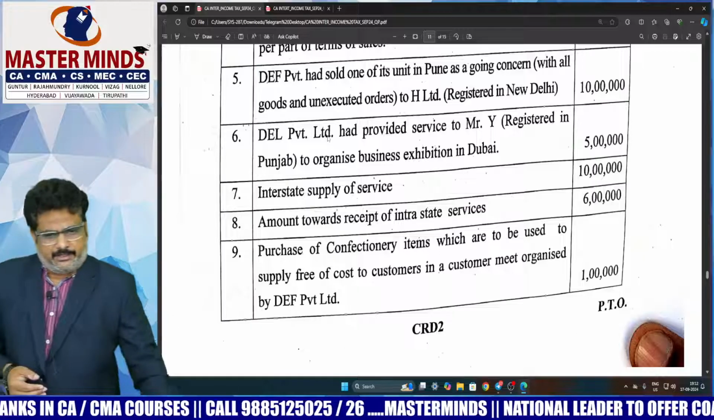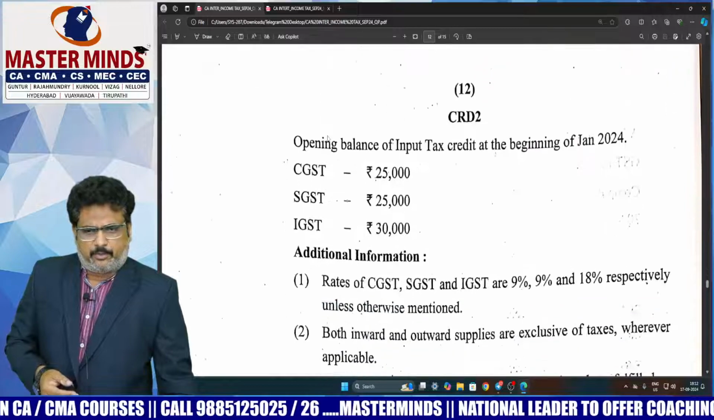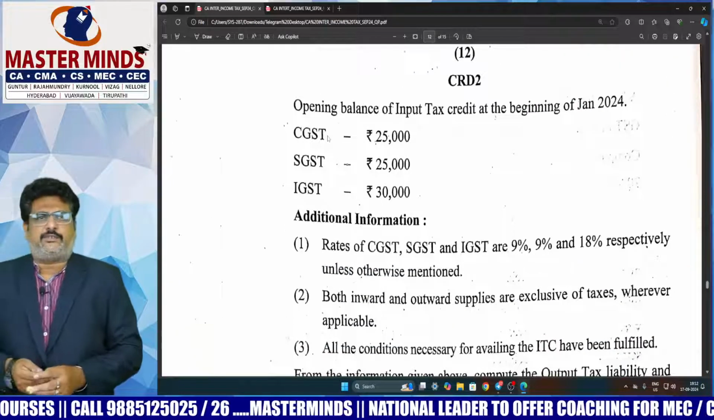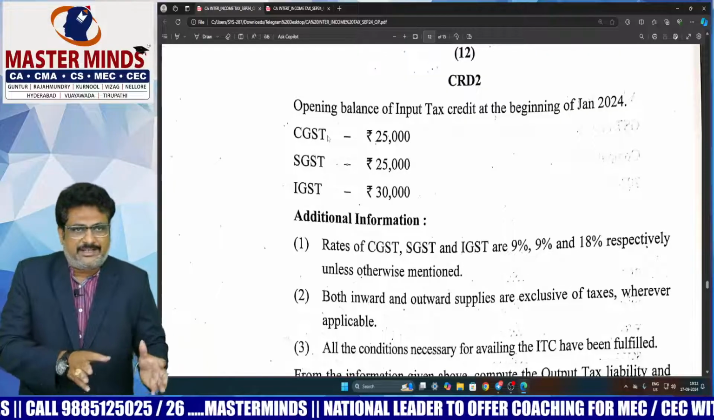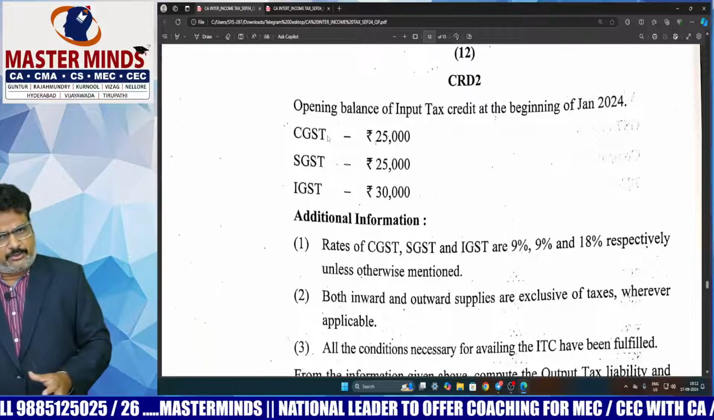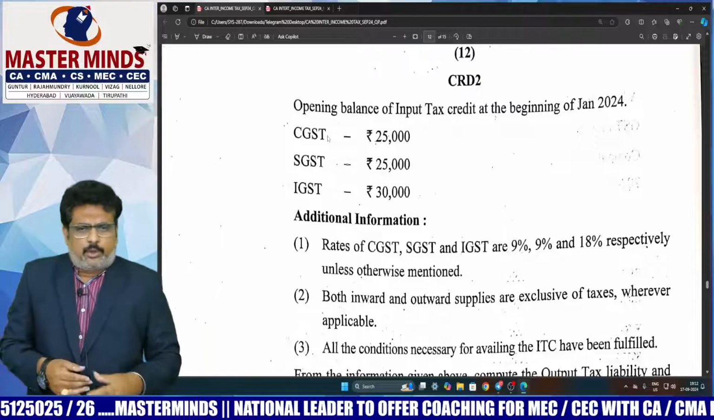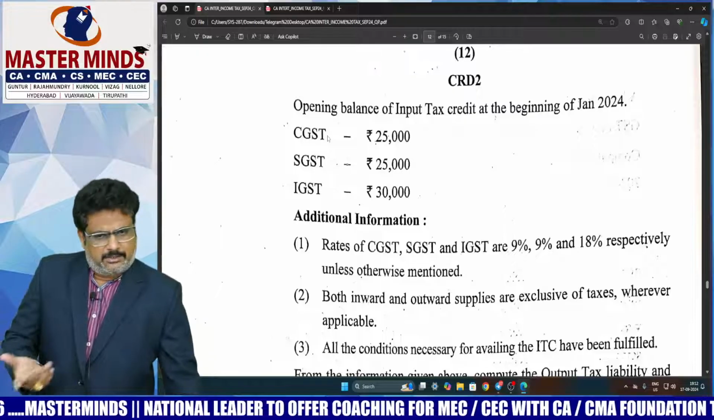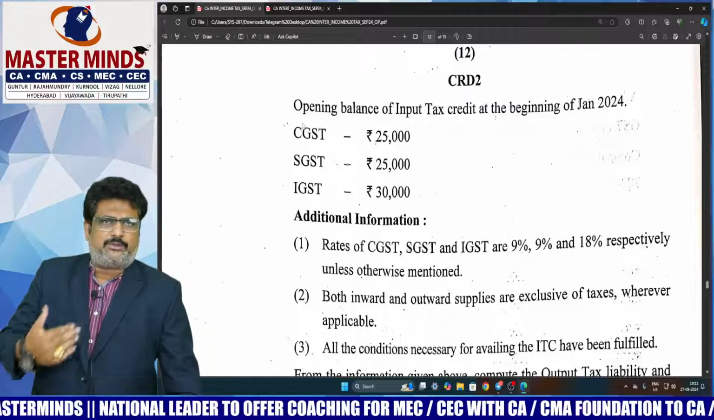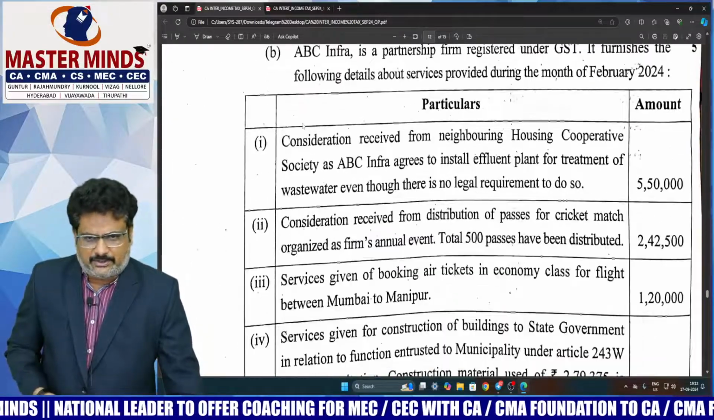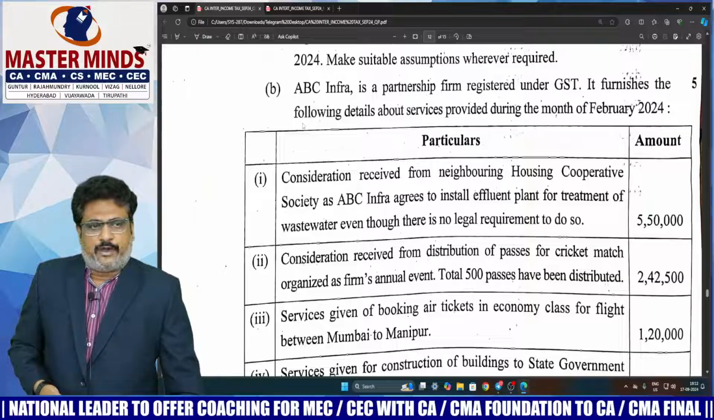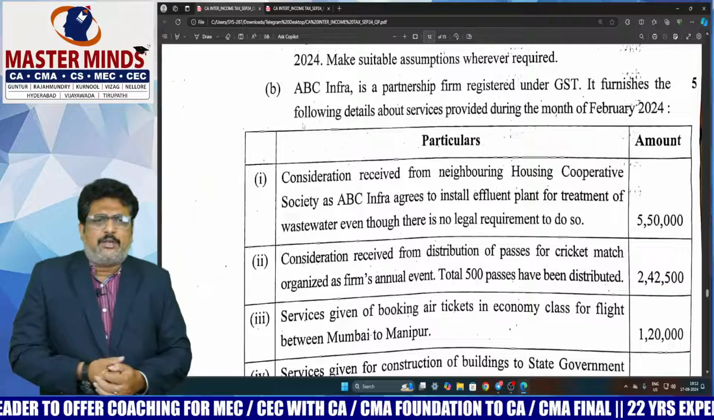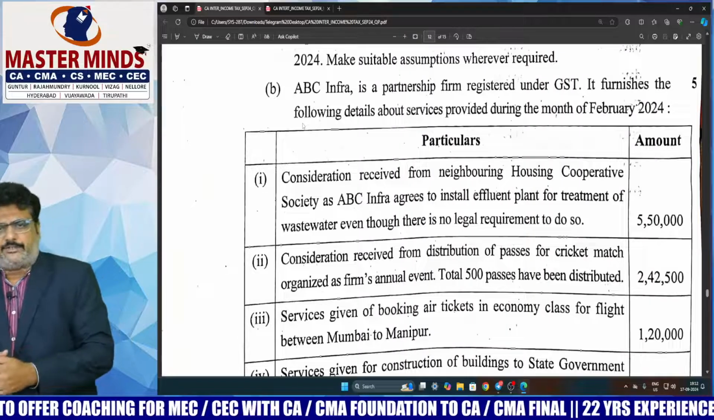My opinion is that this particular 5A, which is a comprehensive problem consisting of ITC, tax invoice, debit notes and credit notes, was a moderate problem, neither easy nor difficult. But definitely, if you are able to study the concept well, you can answer that. And 5B is more of exemptions, and majorly the focus is on amendments here.